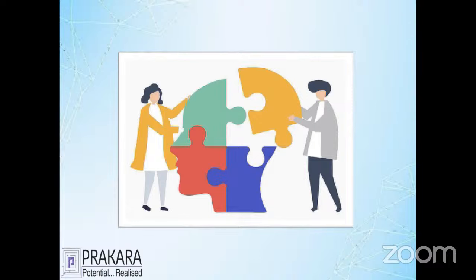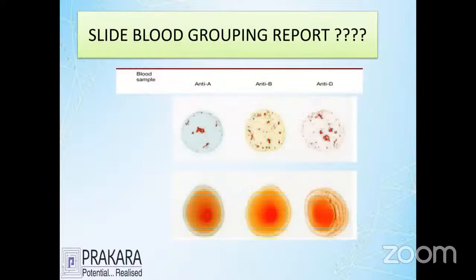Thank you. Okay. So this is the report for now. I have some recalling things. Let's see the first thing on the slide, which is a grouping report. One is getting anti-A, anti-B, anti-D. The first picture shows three important positive reports, and the second shows three important negative reports. So the blood groups are probably AB positive for the first and AB negative for the second. This is an example I'm giving you.